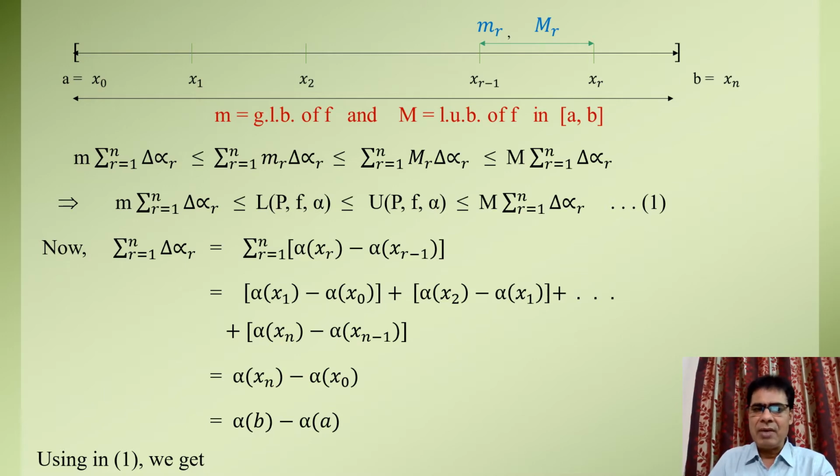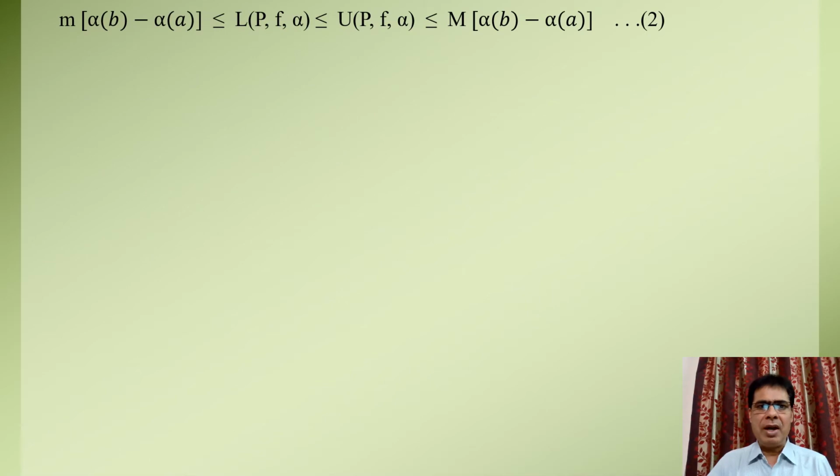Using this in equation first, we get small m into alpha of b minus alpha of a. It is less than or equal to lower Riemann Stieltjes sum LPF alpha, which is less than or equal to upper Riemann Stieltjes sum UPF alpha, and it is less than or equal to capital M alpha of b minus alpha of a.